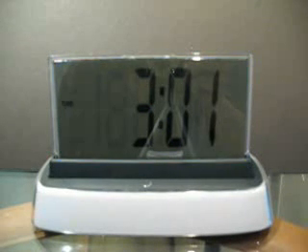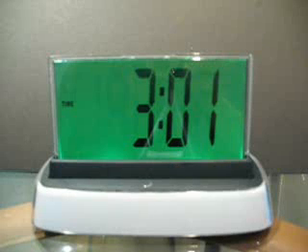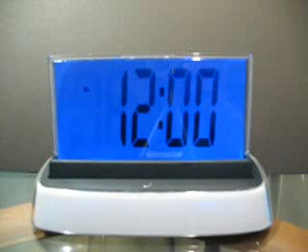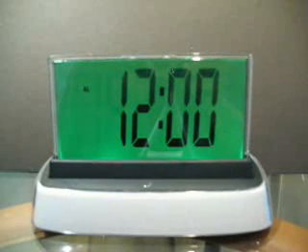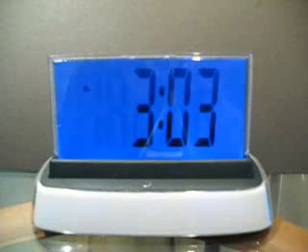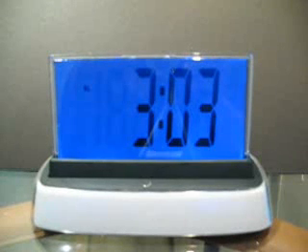Hello, Moshi. Command, please. Set alarm. Set the alarm. Just say the time you want the alarm to sound. For example, 6:15 a.m. Tell me the time you want the alarm to sound. 3:03 a.m. The alarm is now set to 3:03 a.m.